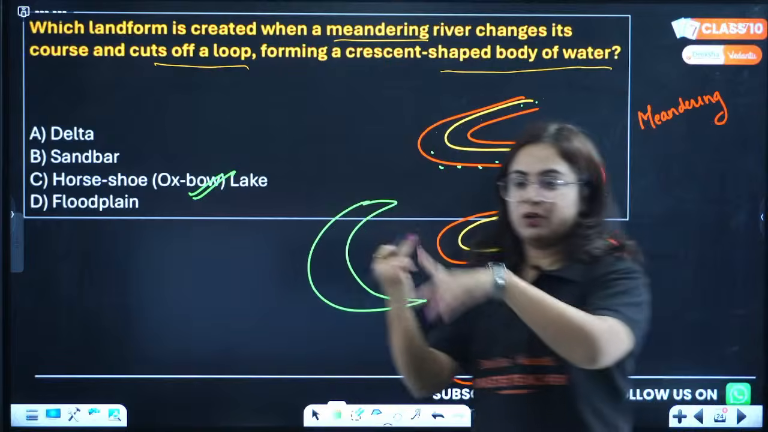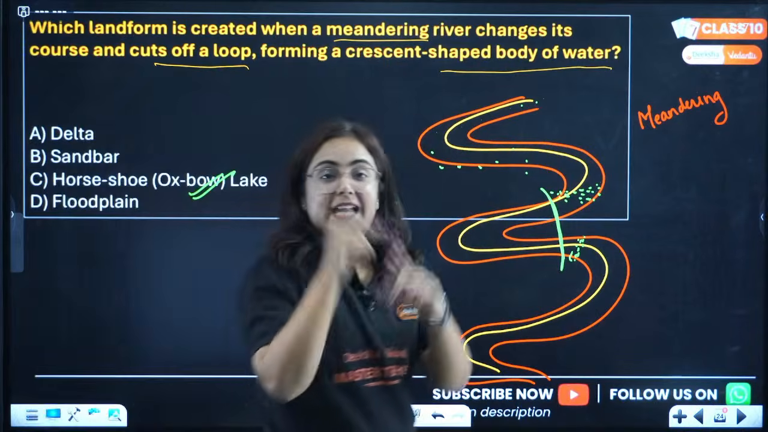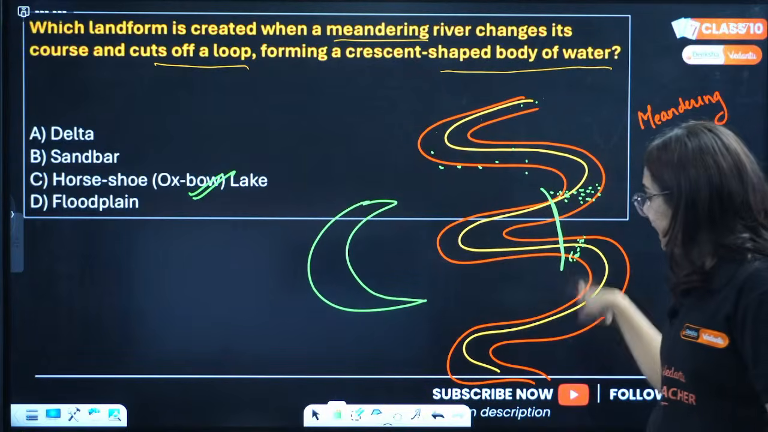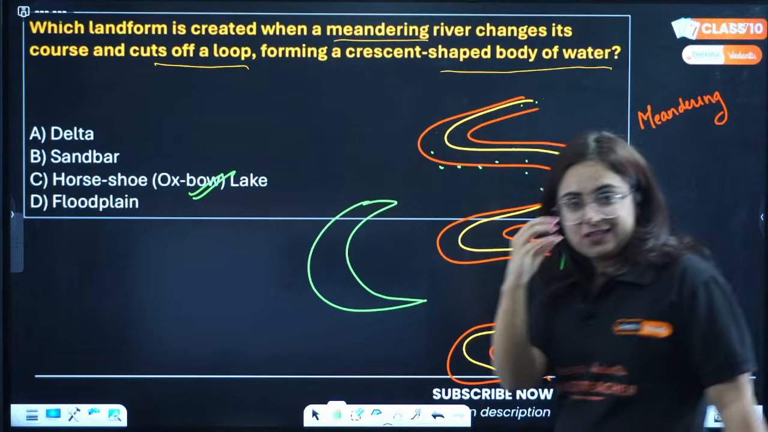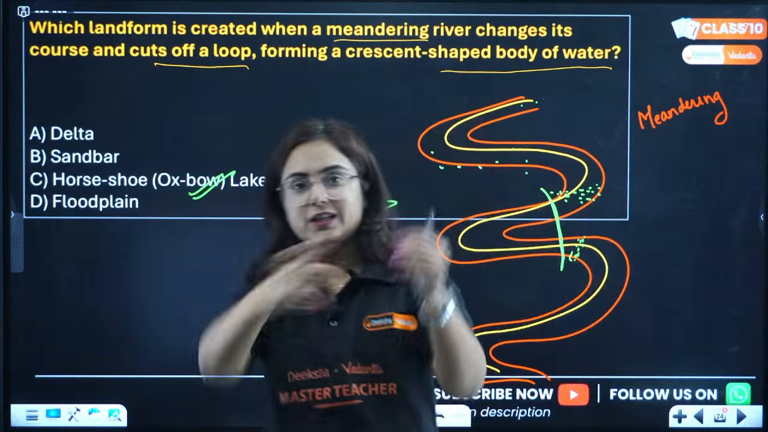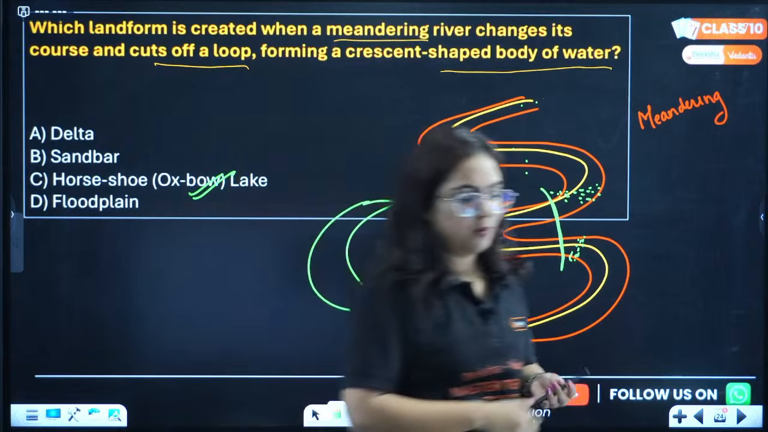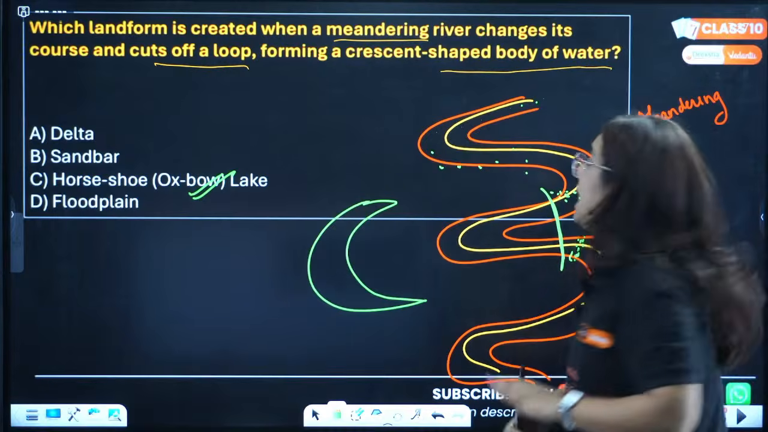Exactly, Lakshmi, your answer is very correct. Akanshi, your answer is also correct. Exactly, you guys are correct, that in that meandering river shape, when a crescent shaped body filled with water separates away, it is known as Oxbow Lake. Very good to all the students who are giving the correct answers.